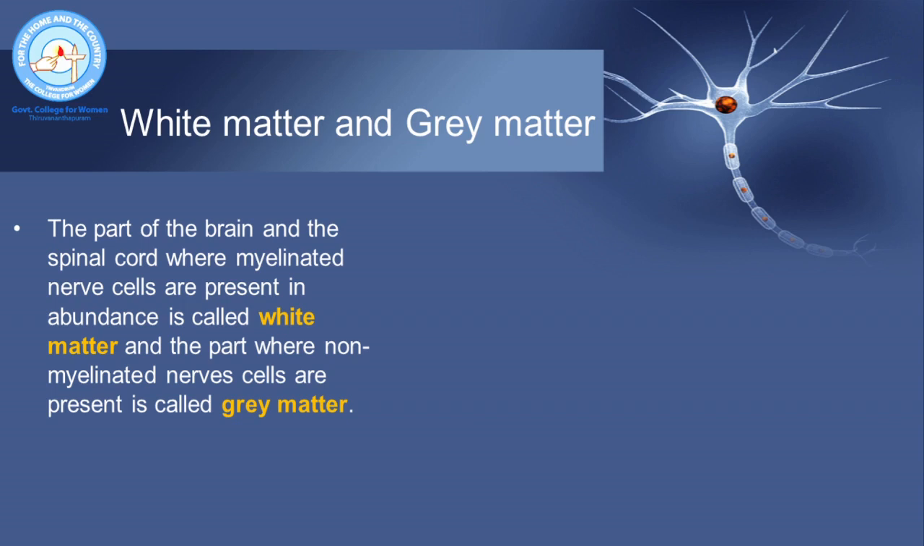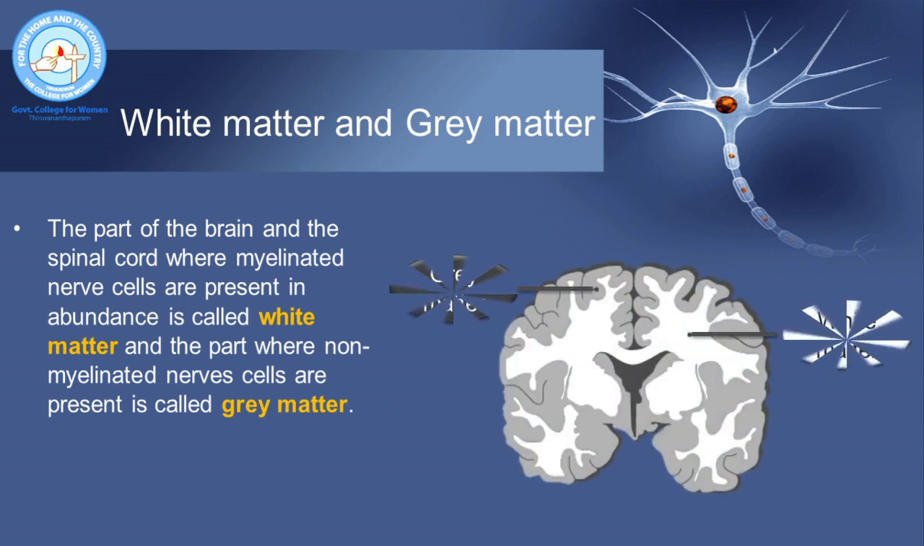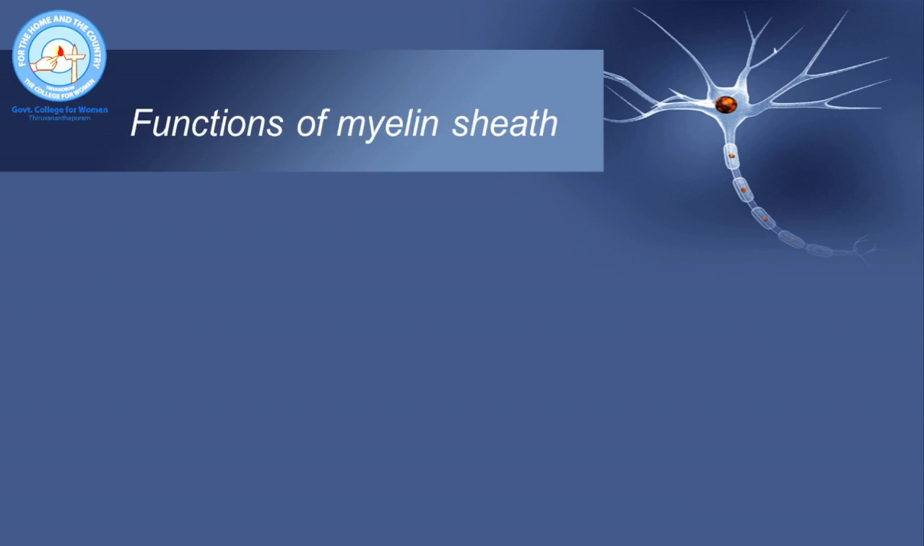The myelinated neurons appear white in color because of the myelin sheath, and the part of the brain and spinal cord where myelinated neurons are abundantly present will be white in color. It is called the white matter. The part of the brain and spinal cord where non-myelinated neurons are present will appear gray in color, and it is called the gray matter. Now, coming to the functions of the myelin sheath.